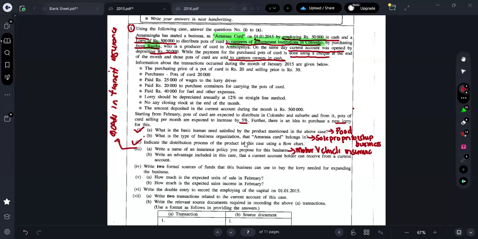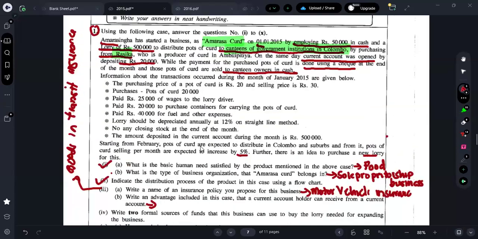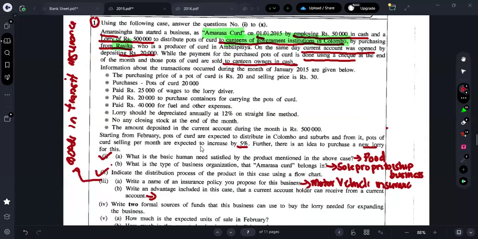Okay. Moving on to the next one. Write an advantage in this case that the current account holder can receive from a current account. Guys, if you are having a current account, what are the advantages you can say? An advantage included in this case. You can't just put receiving bank statements or activating standing order payments here. You all can't write whatever you want from your textbook. Here they are asking for an advantage which is related to this case.